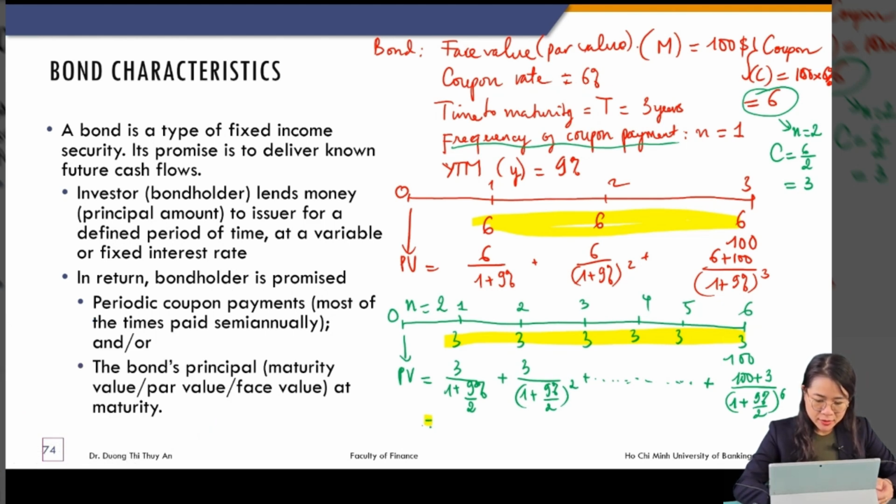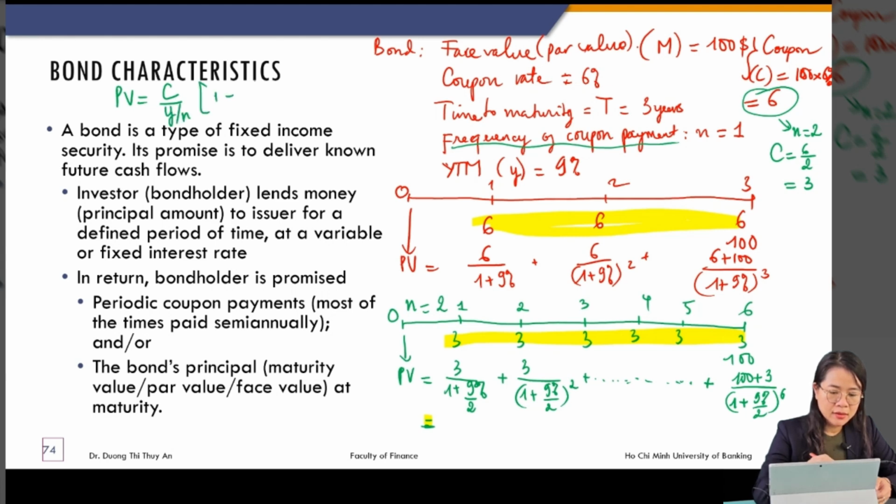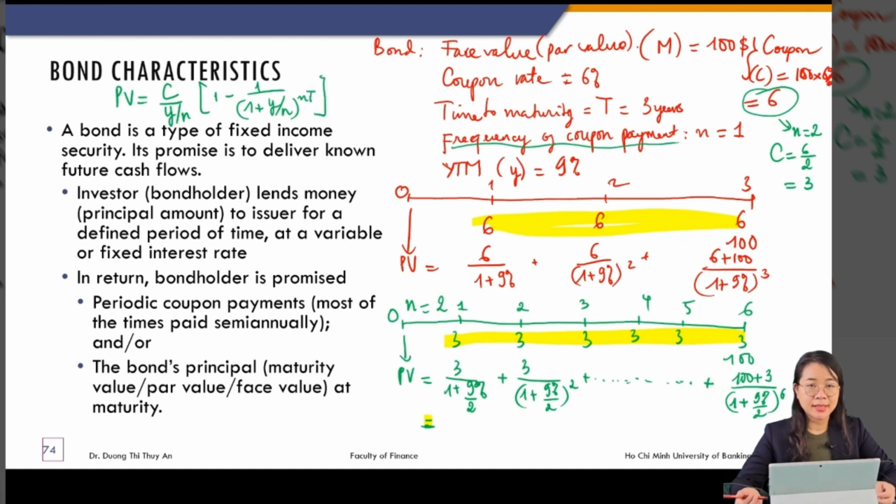Do you remember the annuity formula? The annuity formula is the PV of the sequence of cash flow. That is the PV of the cash flow of the annuity.